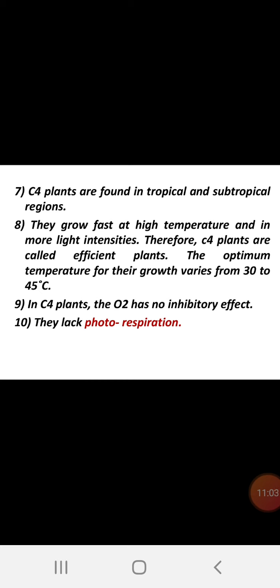In what way? It is a type of evolution. In C3 plants, there is a process called photorespiration. This photorespiration is an unnecessary consumption of energy which takes place in the presence of light. But in order to avoid photorespiration, the C4 biosynthetic pathway is modified in certain plants, as I told in the example.